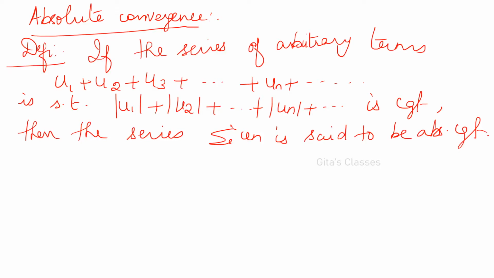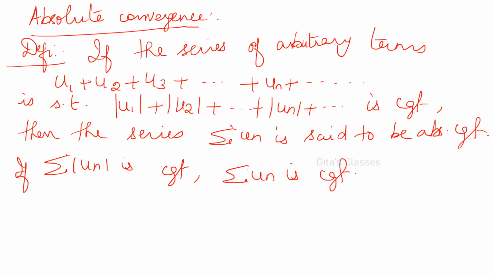Okay. There is one more theorem also: if sigma modulus un is convergent, then definitely sigma un will also be convergent. But the converse need not be true. That is, if sigma un is convergent, sigma modulus of un need not be convergent. Okay, it may be divergent also sometimes.